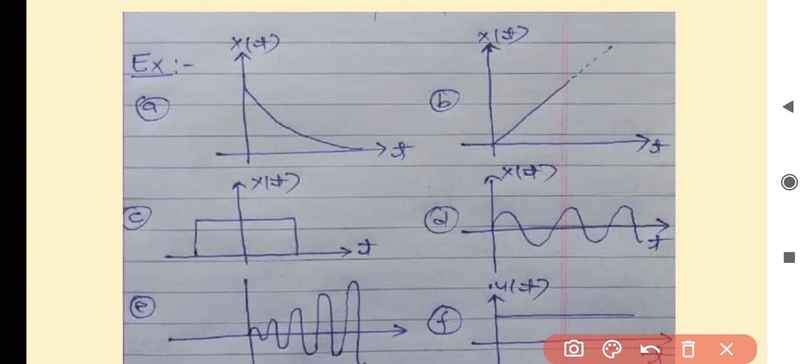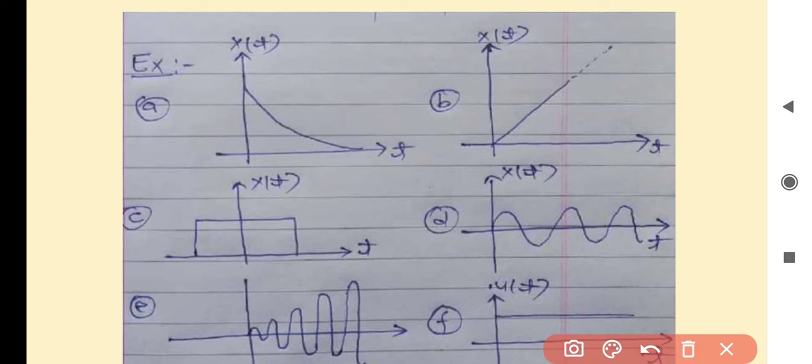The first one, part A: this signal exists from 0 to plus infinity, and the amplitude at 0 has some finite value, suppose A, and when the signal moves towards infinity, it becomes 0. So even at infinity, this signal has a finite value 0. It means the given signal is bounded because at every instant of time its amplitude is known to us.